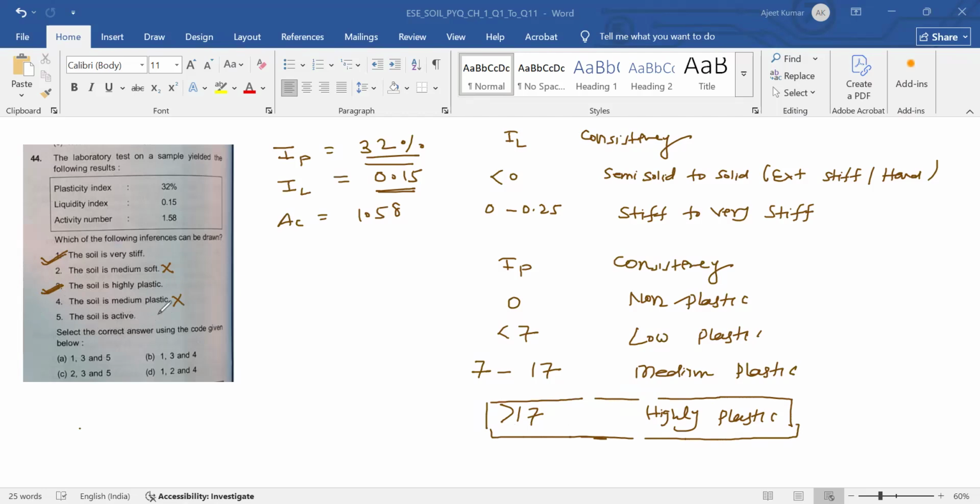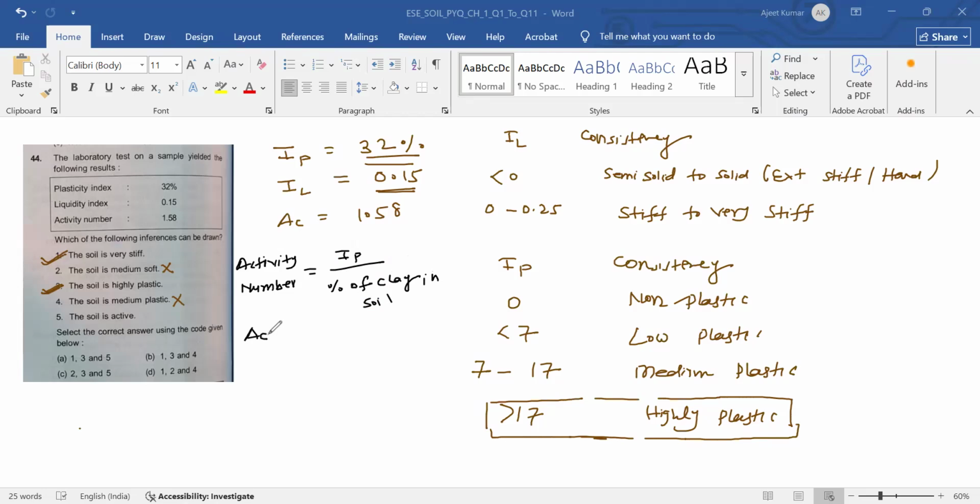So for activity number, what is activity number? Activity number is equal to IP divided by percentage of clay in soil.